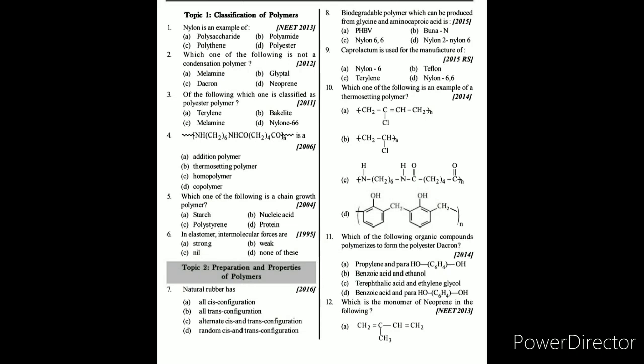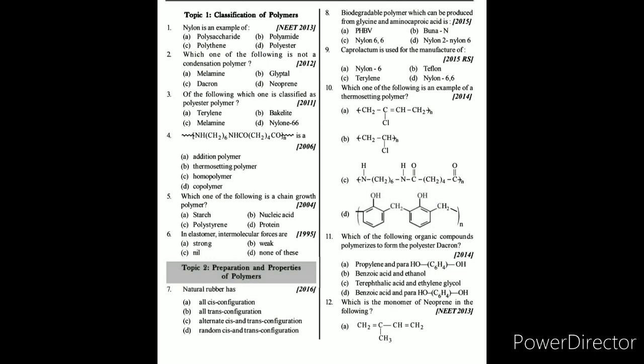Fourth question: one structure is given with a blank. The structure is NH, CH2 six times, NH, CO, CH2 four times, and CO. This is the preparation of nylon 6,6, and nylon 6,6 is an example of a copolymer. So the answer for the fourth question is D, copolymer. In some cases it is also right to say it acts as a thermosetting polymer, but the final answer for the fourth question is copolymer.